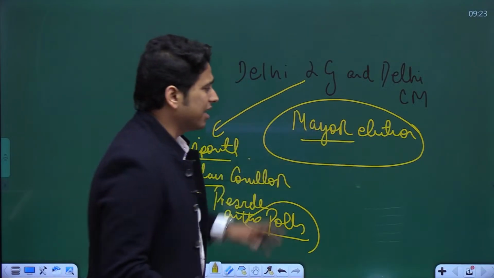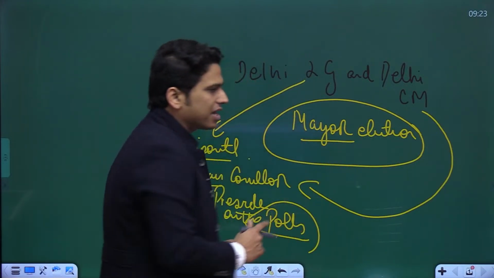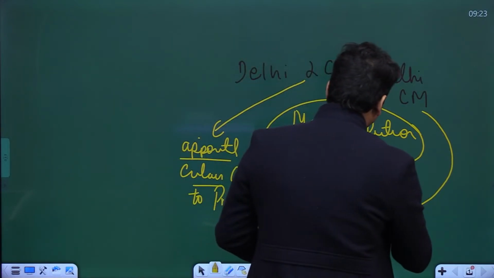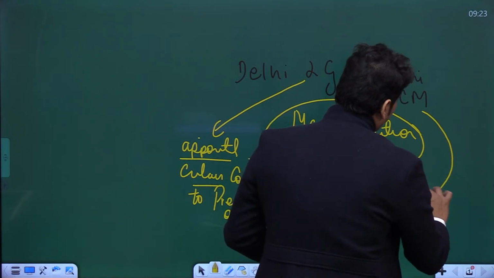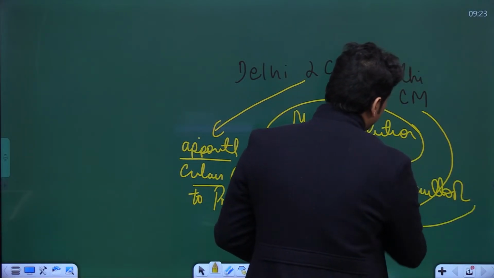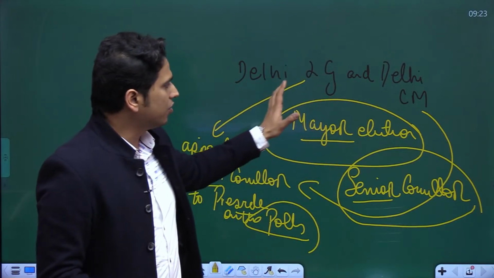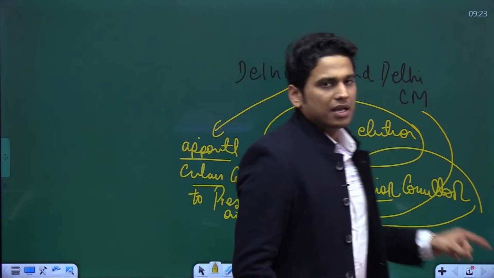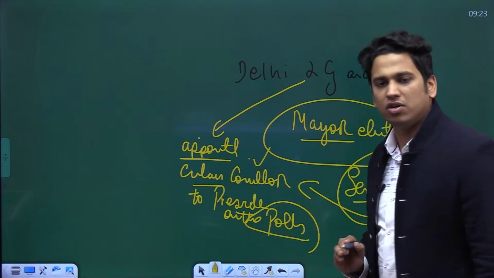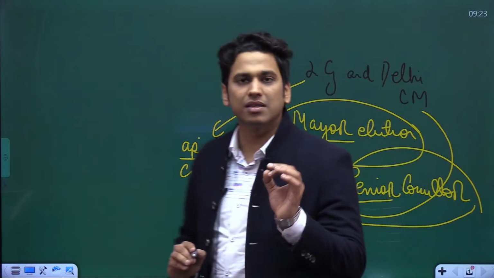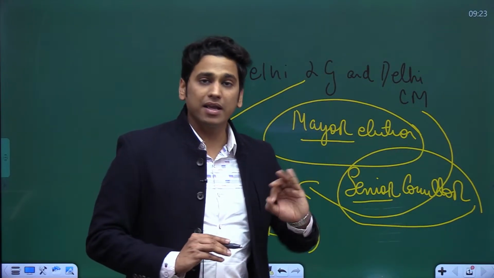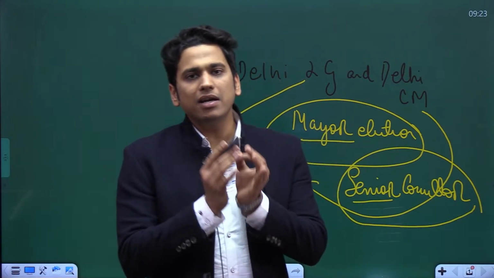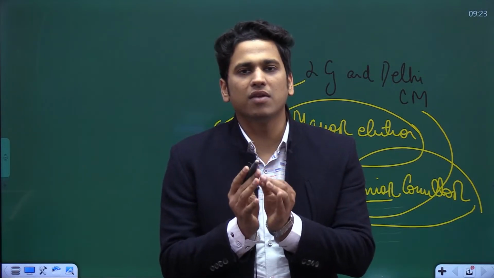Now Delhi CM says that LG bypassed the tradition. Now the tradition is to appoint the senior councillor to preside over the poll. One thing that is of issue that is coming out from this particular Delhi Lieutenant Governor and Delhi CM. One thing they are saying, that why basically this person was given the authority to preside over the polls by passing the senior councillor.